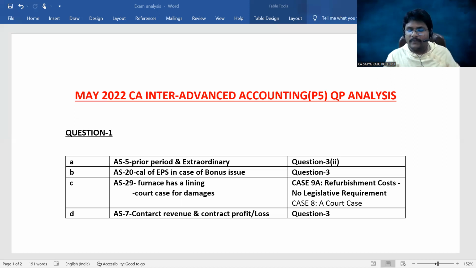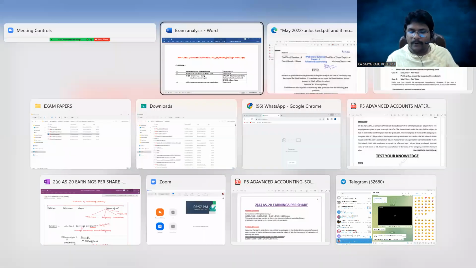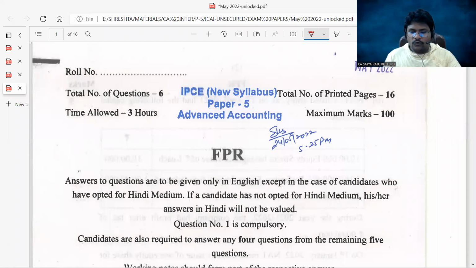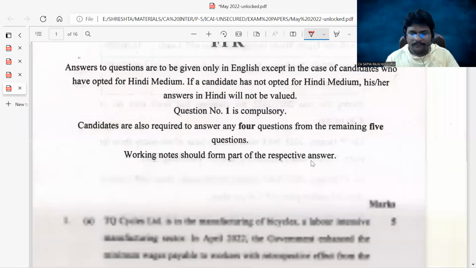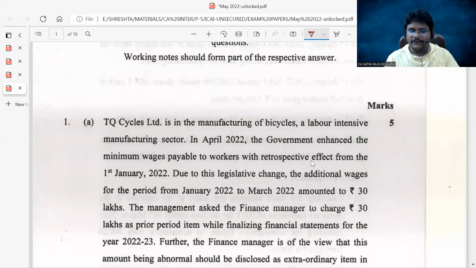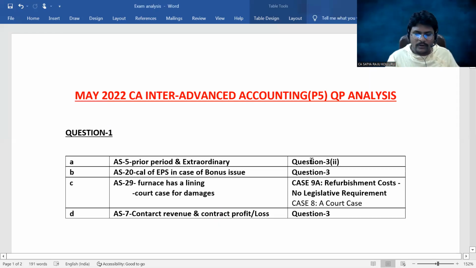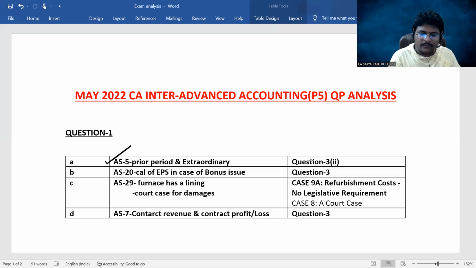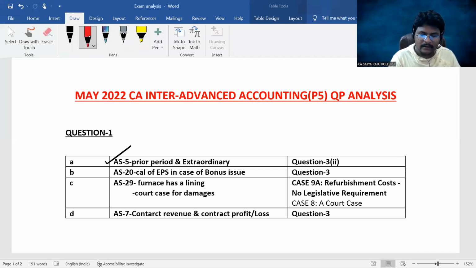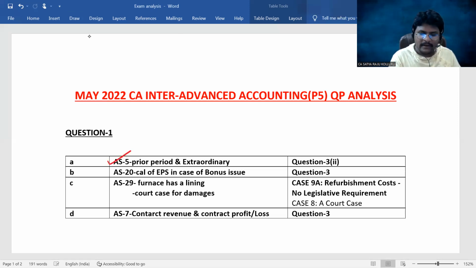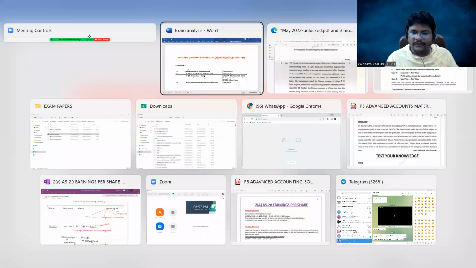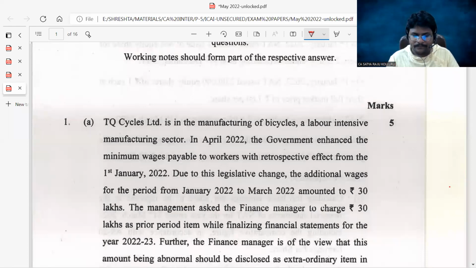Okay, without wasting much time, let me directly enter into the question paper. So, question number 1 is compulsory, which they asked for 20 marks. They are giving 4 questions here. Out of which, question number 1 is related to AS 5. They asked from AS 5. So the question is asked from AS 5. What the question is all about, let us have a look.